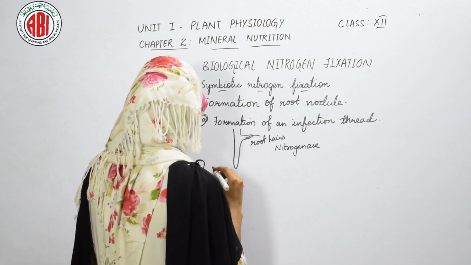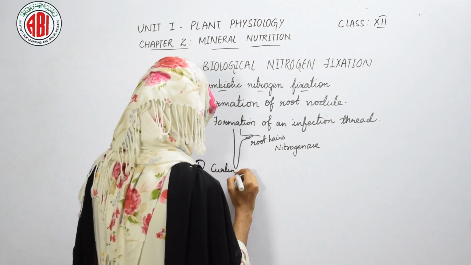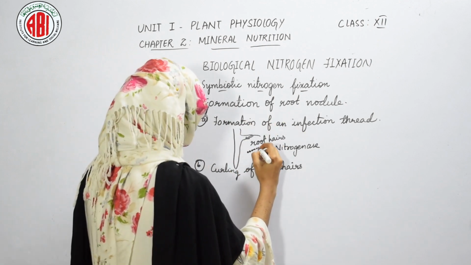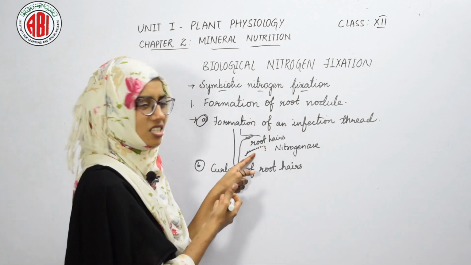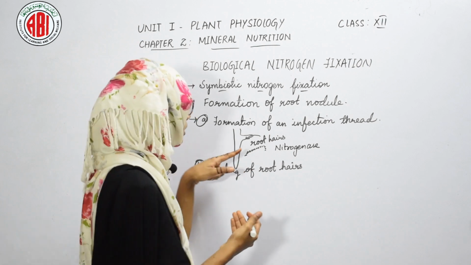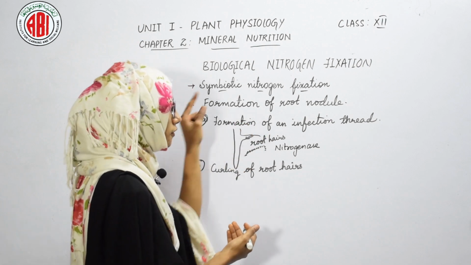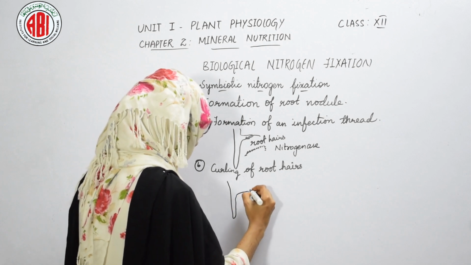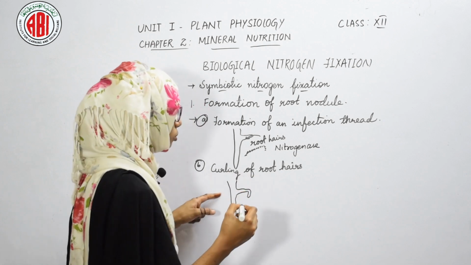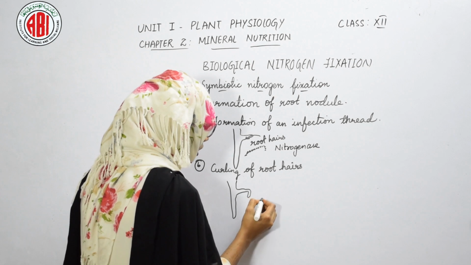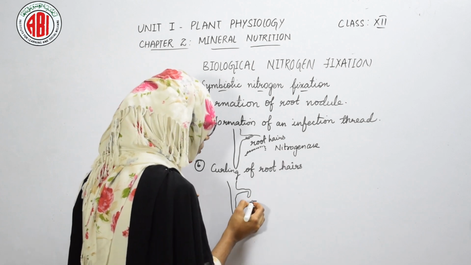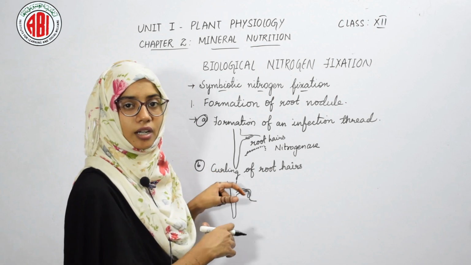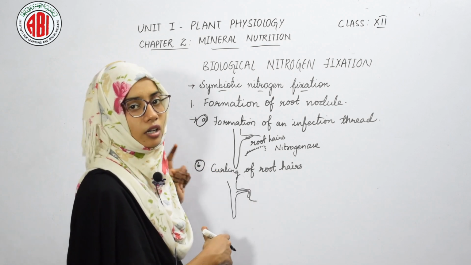The second step is curling of root hairs. After the formation of an infection thread, which is nothing but the bacteria Rhizobium, the root hairs curl, and due to this curling of the root hairs, the bacteria or the infection thread moves into the root hairs. The infection thread moves into the cortical cells.